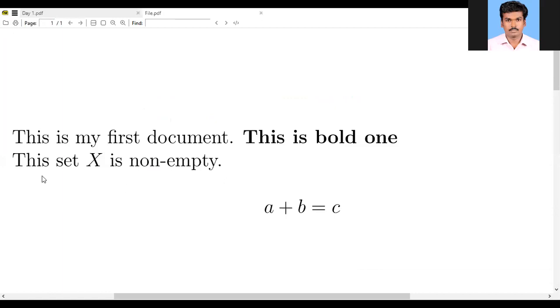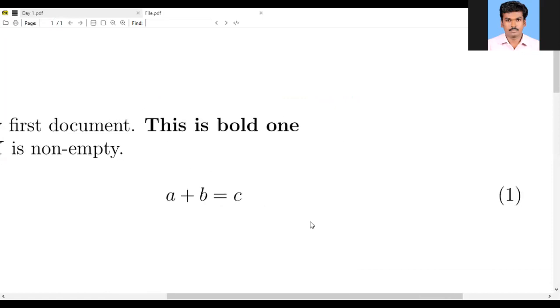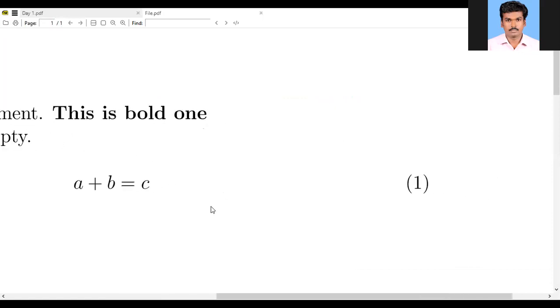So the set X is non-empty. This is the output of the first line, called inline mathematical mode. X is our mathematical content. Next one, display math mode. In display math mode, the equation always appears in the center of your page. I am using begin equation here, so it automatically creates an equation number also. If you don't want the equation number, just put the star symbol in the equation, and the number doesn't appear. Tomorrow we are going to see this elaborately.